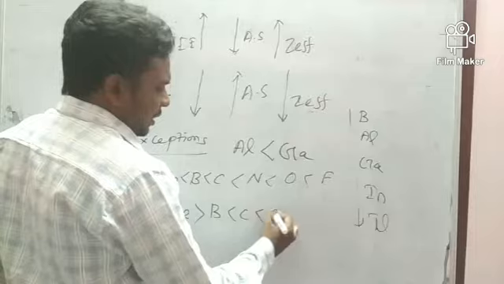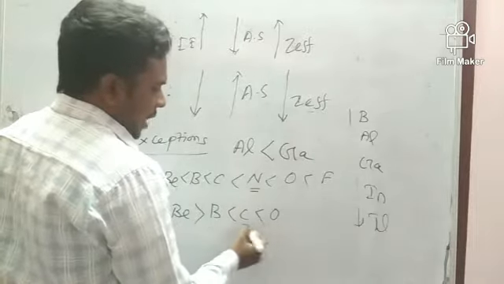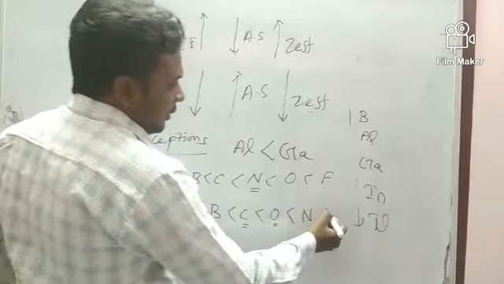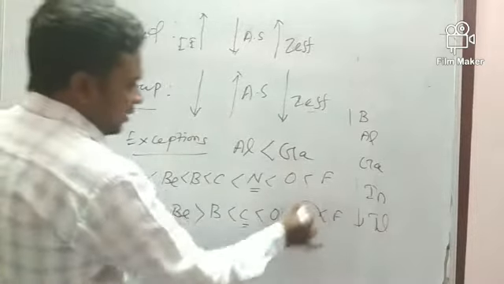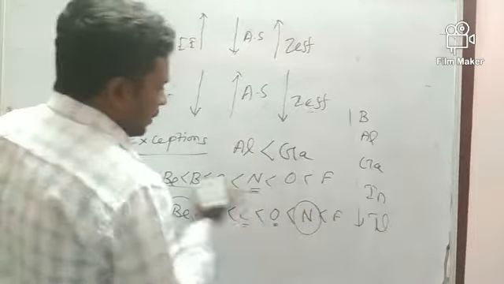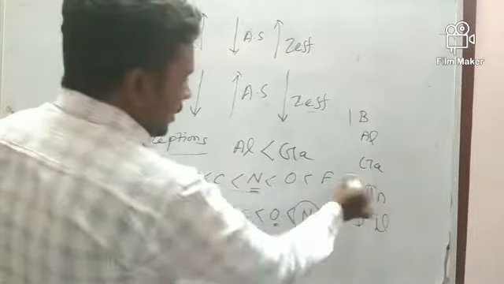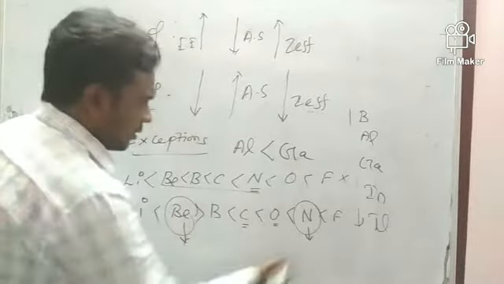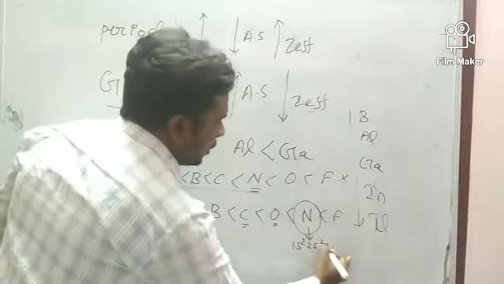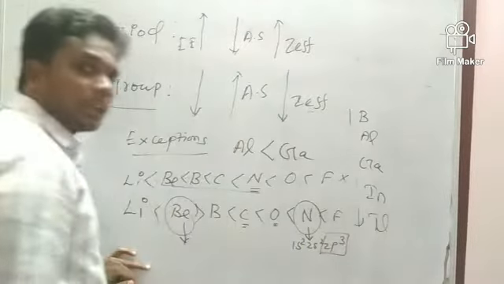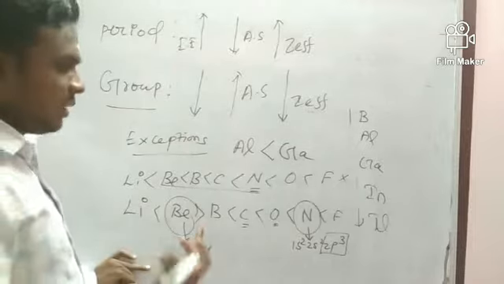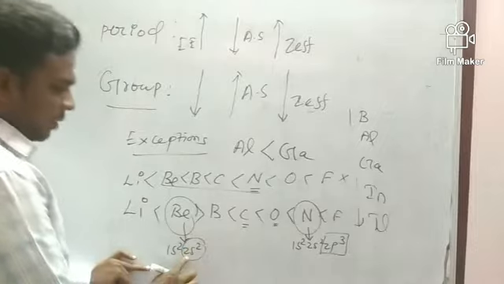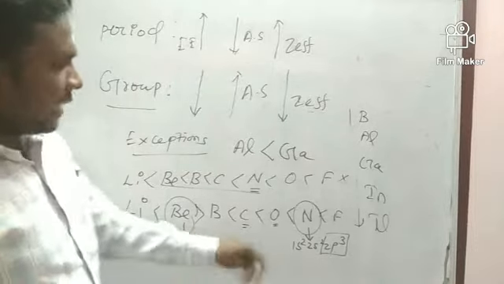In this case, after carbon, nitrogen should come, but here oxygen is coming, because I will tell you the reason. Then fluorine will come. So these are exception cases. This is the actual order, but it is not followed, because the electronic configuration is the reason. Nitrogen electronic configuration is 1s2, 2s2, 2p3. So here it is half-filled. I told you half-filled is more stable than incomplete orbitals. Here it is 1s2, 2s2, so the s orbital is fully filled up. So all these exceptions are there.